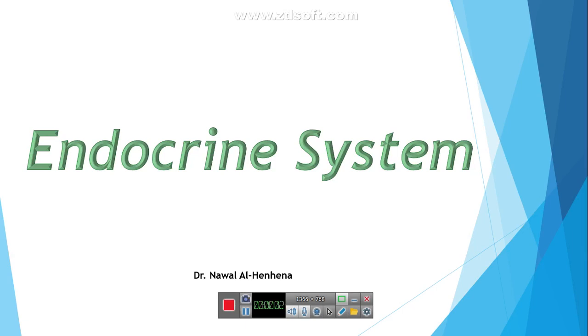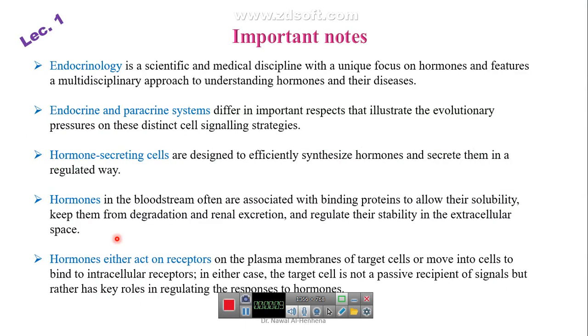System for the 4th level of laboratory medical students. In this course we will take the endocrine system. We have, of course, some important notes. You can return it back at the end.